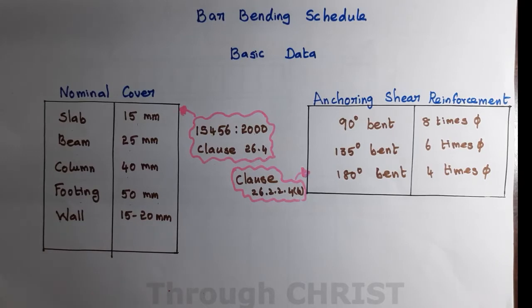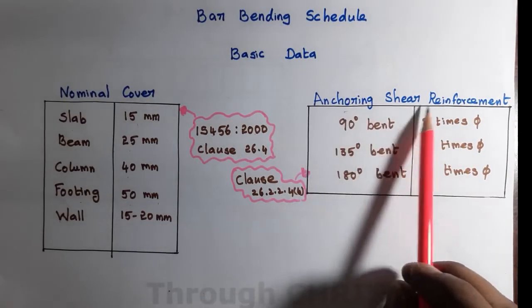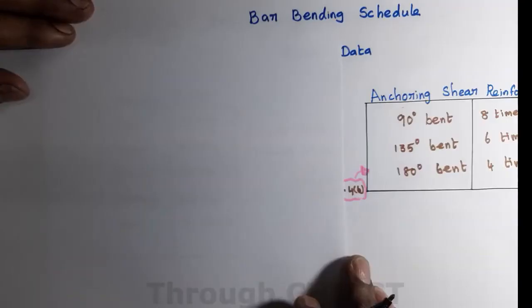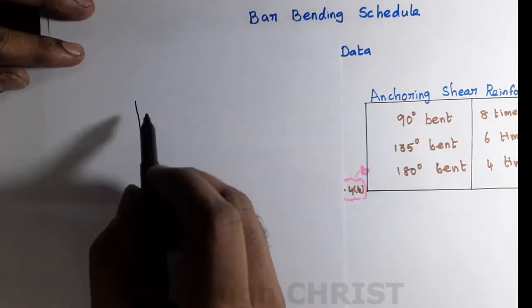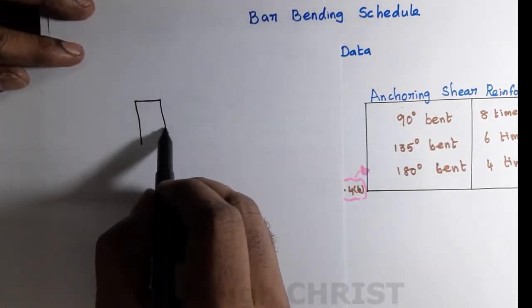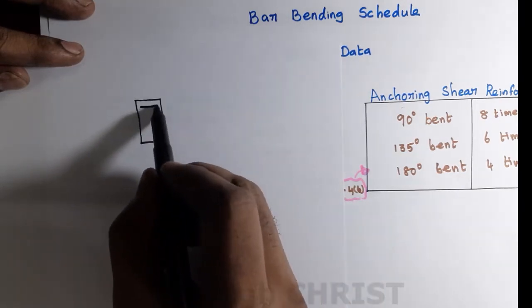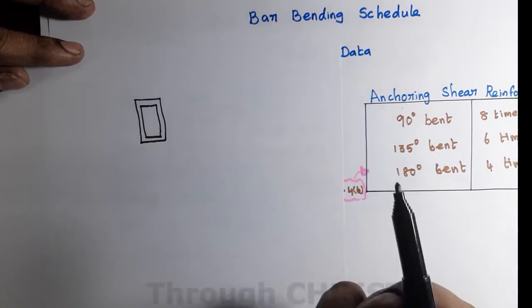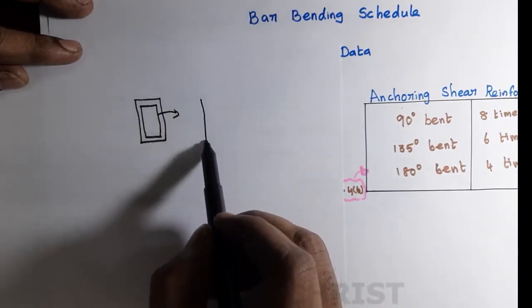Another important thing that we have to know for preparing bar bending schedule is anchoring shear reinforcement. This is very important. Suppose this is a beam, we have to provide the shear reinforcement like this. I will draw it in an enlarged manner, only the shear reinforcement, then we can understand better.